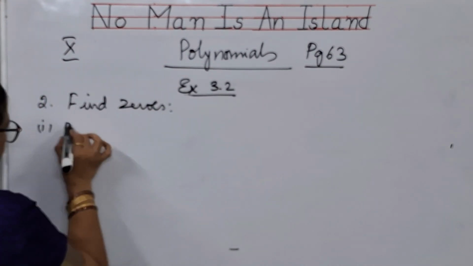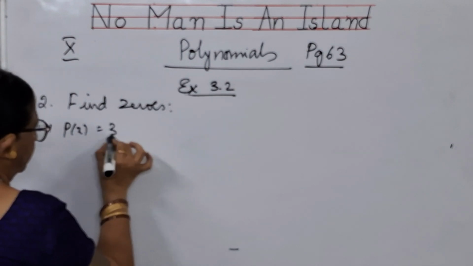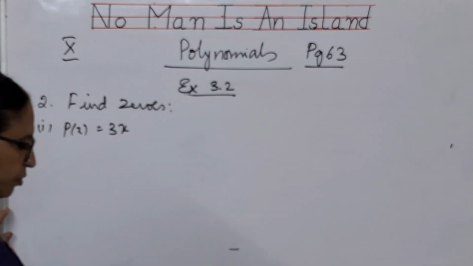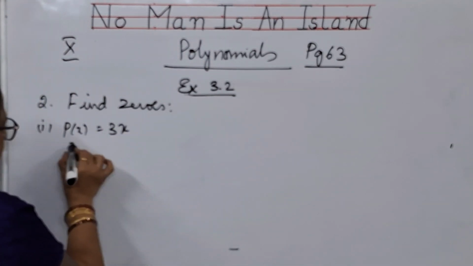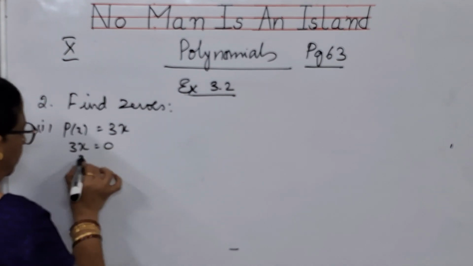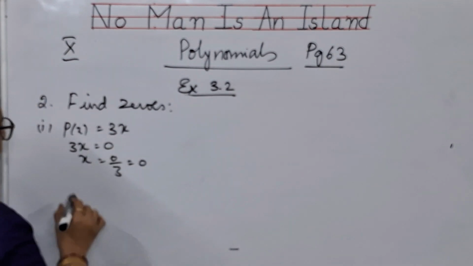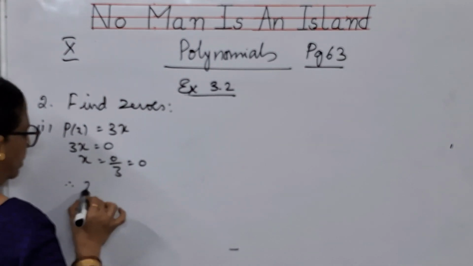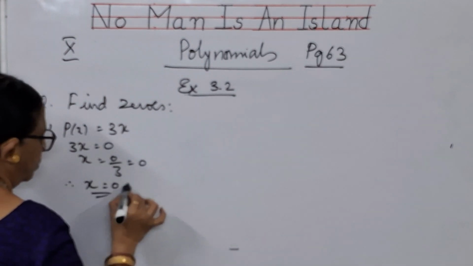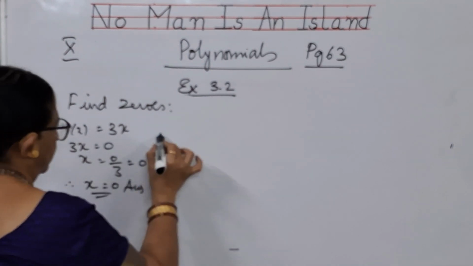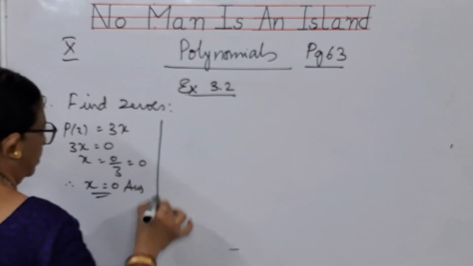First one, p of x is equal to 3x. So if p of x is equal to 3x, you should take 3x is equal to 0, x is equal to 0 by 3, that is 0. So the x value is 0. This is your answer. This is the first bit.